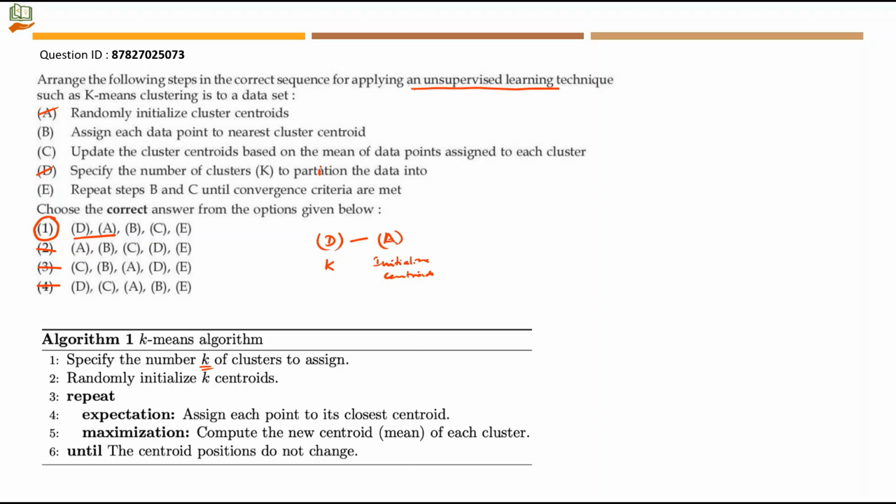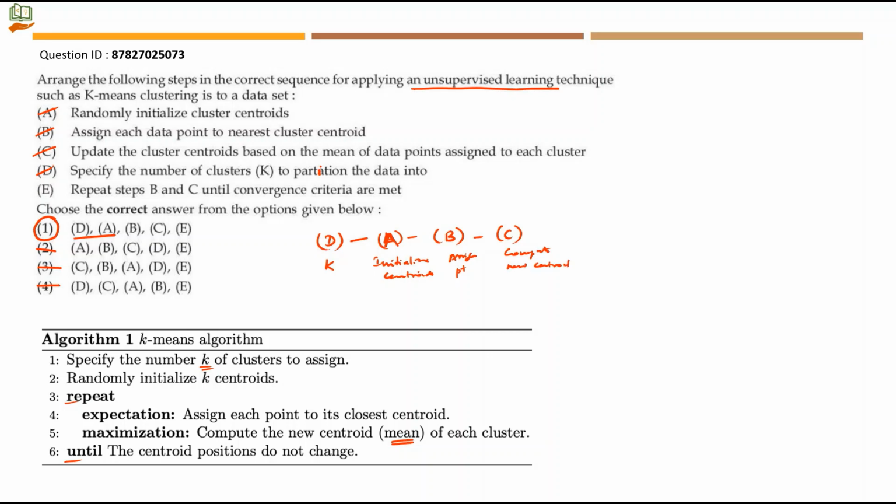After initialization, we have a repeat until. So what is the next step? Assign each point to its closest centroid. This is the B point. Assign each data point to the nearest cluster centroid. So we have B. Then compute the new centroid of each cluster. So update the cluster centroids based on the mean of data points assigned to each cluster. So they have given this as mean. So next comes step C. Here we are assigning points to centroids, and here we are computing new centroids.